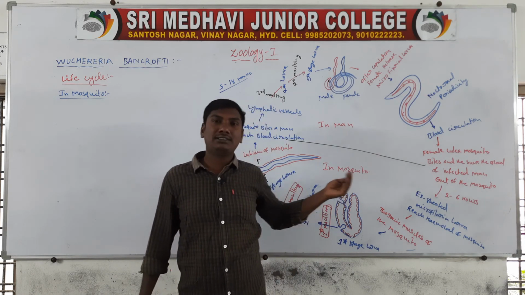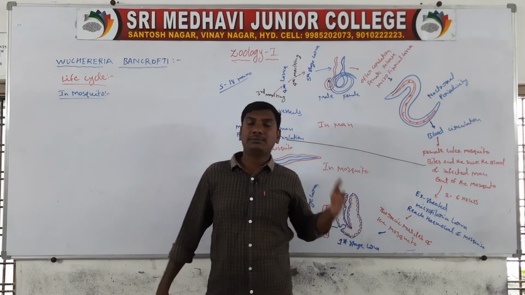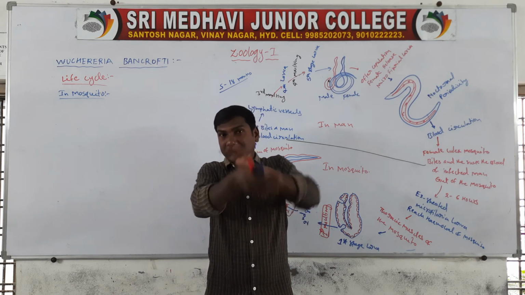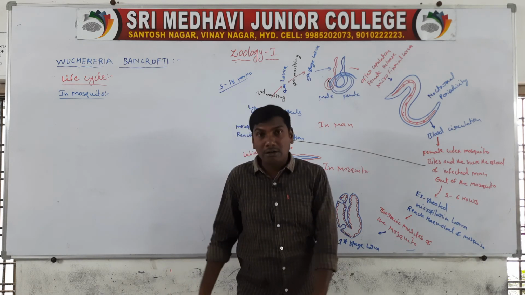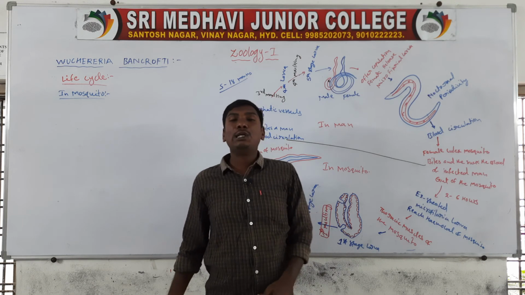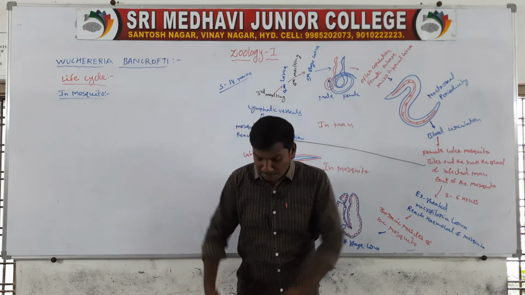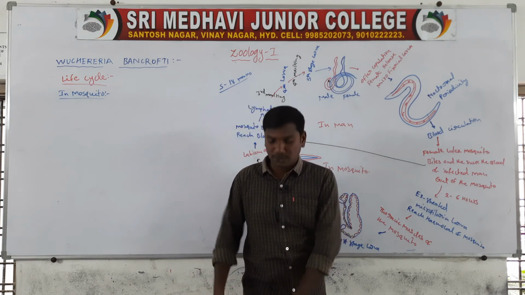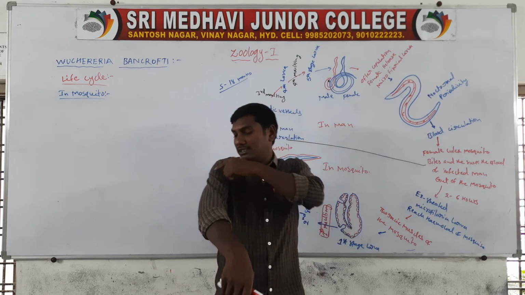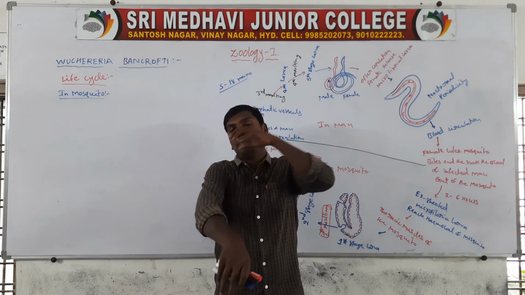Around us you can see some human beings, male and females, whose hands are larger in size and legs are larger in size. This is called lymphoedema, where the lymphatic vessels are blocked.